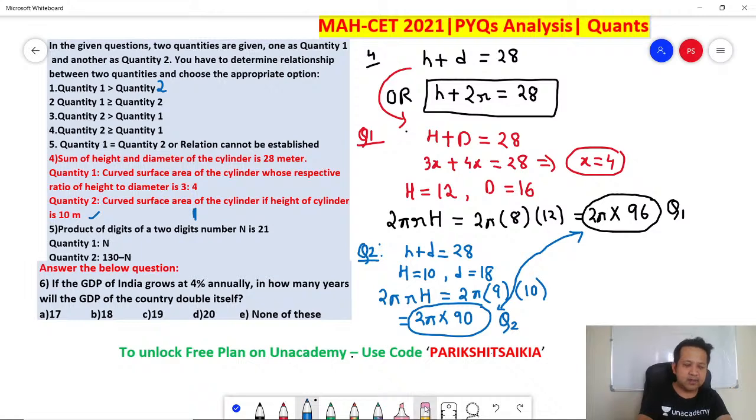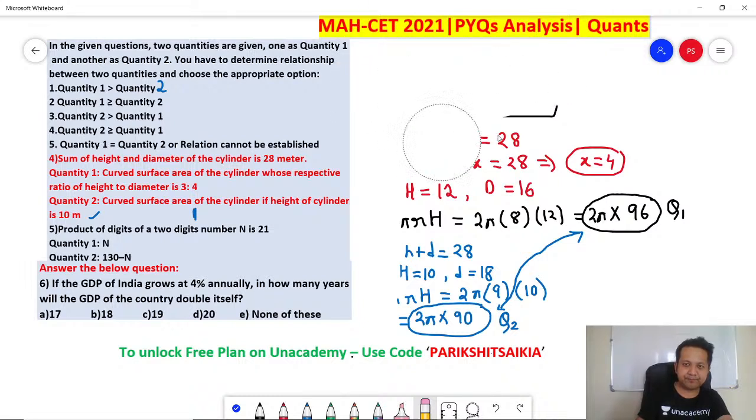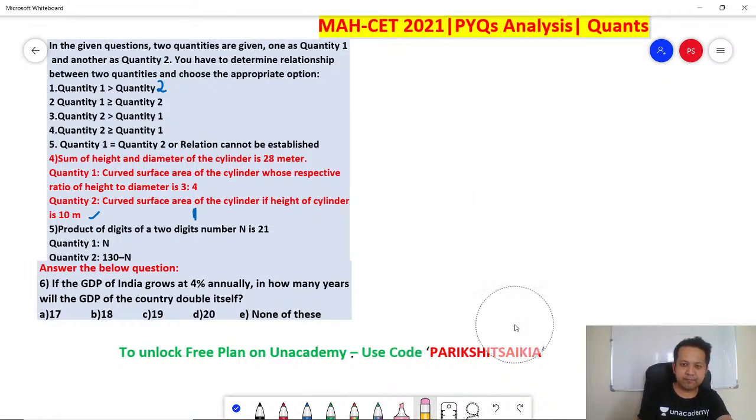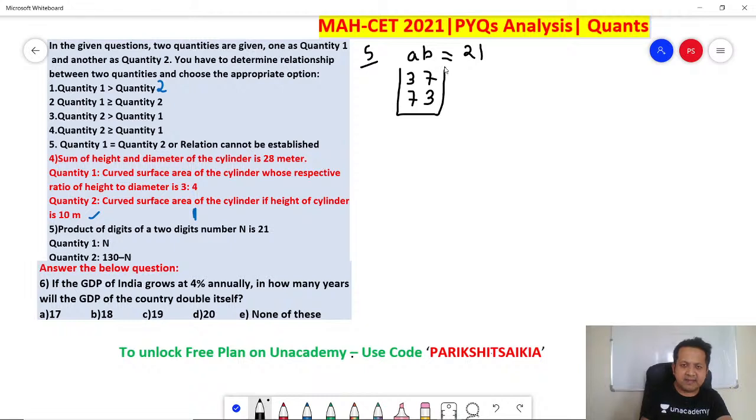Let's go to the next one. Number 5. Product of the digits of a two-digit number n is 21. So if the product of the digits is 21, can you say the only possibility? It could be a into b is 21. So a can be 3, b can be 7, or a is 7, b is 3. So there are two possibilities. The number is either 37 or 73, right?